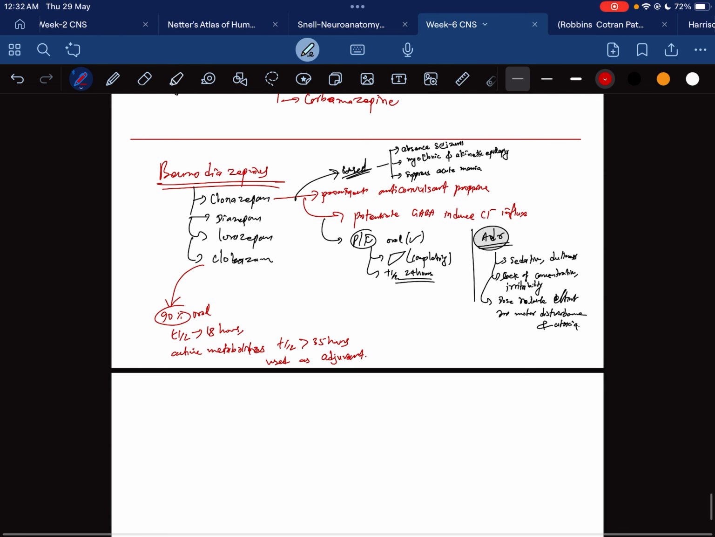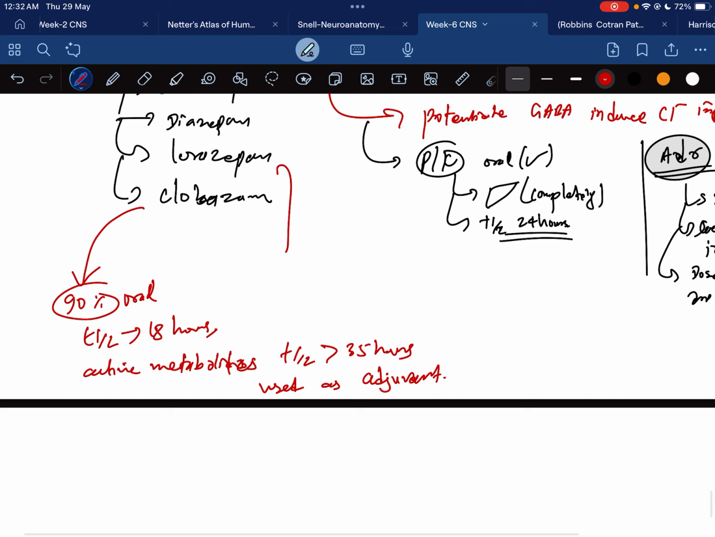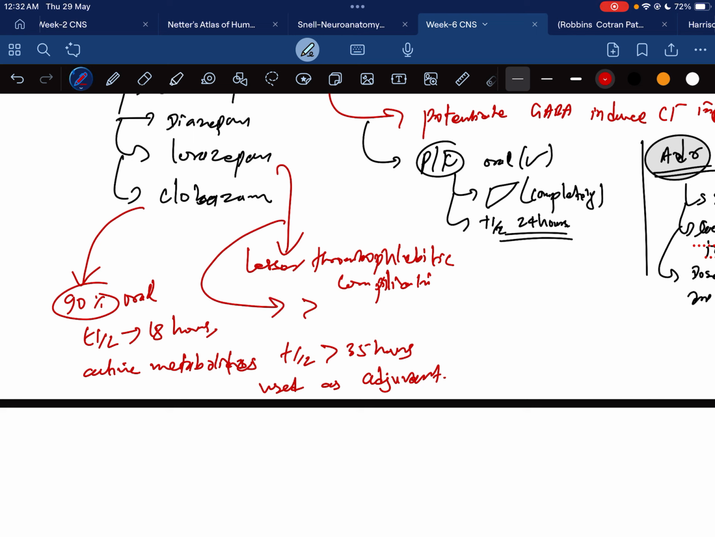Now we are moving on to diazepam and lorazepam. Regarding lorazepam, it has lesser phlebitic complication, and it has more sustained action than diazepam.